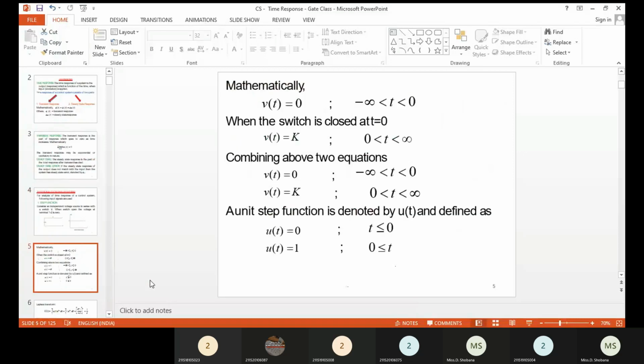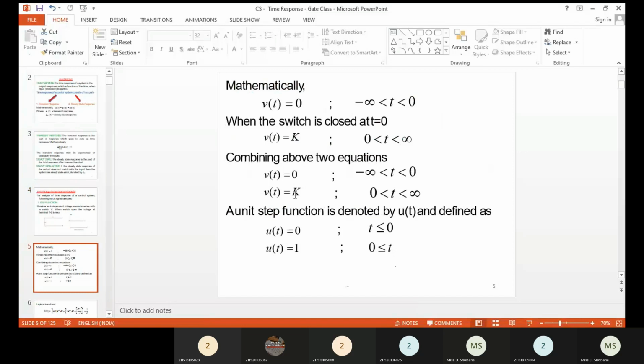Based on this, we can write the step input signal as a mathematical equation. Here v of t is 0 when t is less than 0, and v of t is a constant value for t greater than or equal to 0. That is written in mathematical terms. If the maximum value is 1, then it is called a unit step input signal.